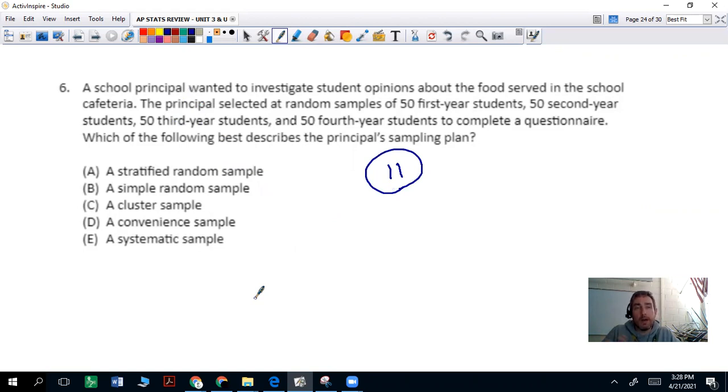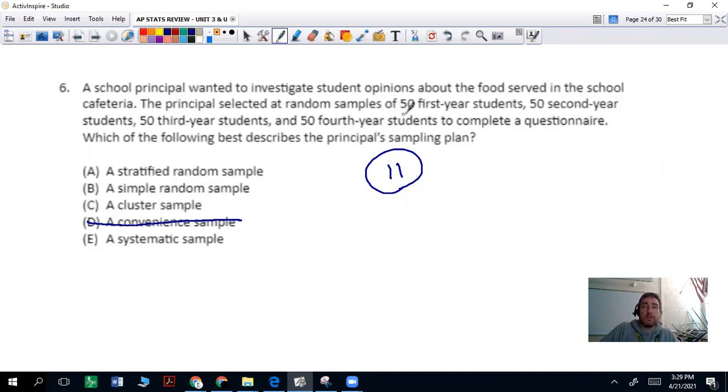So we have five different types of samples: stratified, simple, cluster, convenience, and systematic. One of the ones that I always look for that we can rule out is convenience samples or voluntary response samples. A lot of times, the way this question is worded, they're not going to be those, because convenience is when you go up to people on the street and ask them questions. They're right there. Voluntary response, you do a questionnaire and get people to respond back in.